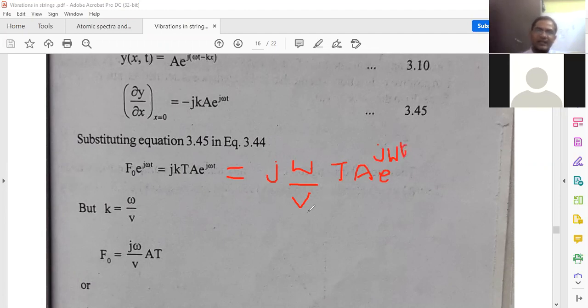So here what is cancelled? e^(jωt). At t equal to 0, left side e^0 is 1, then f0 is equal to, right side e^(jωt) will be 1. Then right side, jω/v, capital A into T. Okay, this is the f0 value. So that is written here. Right, sir?